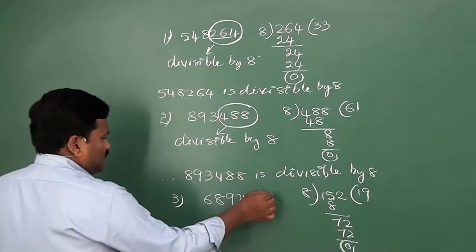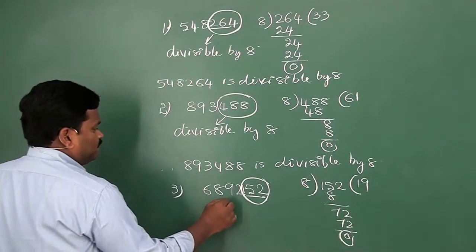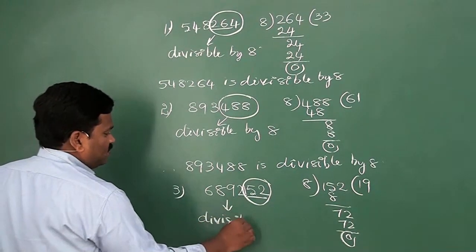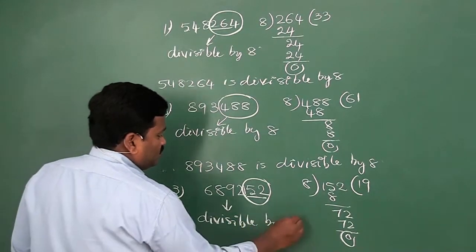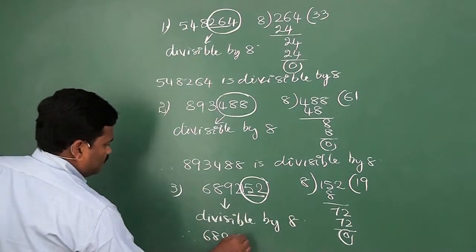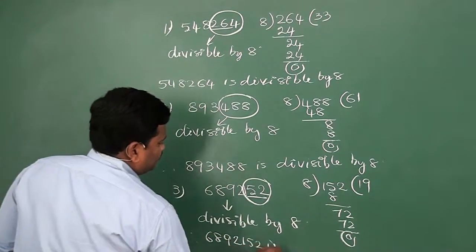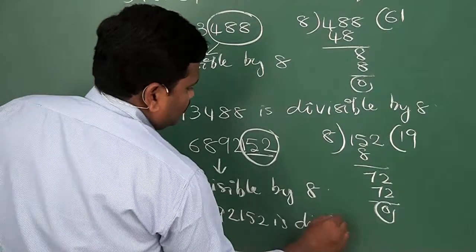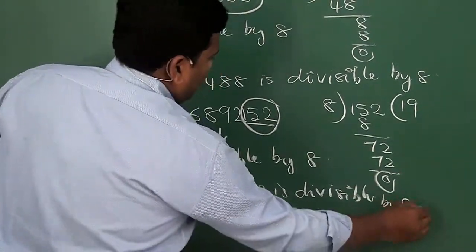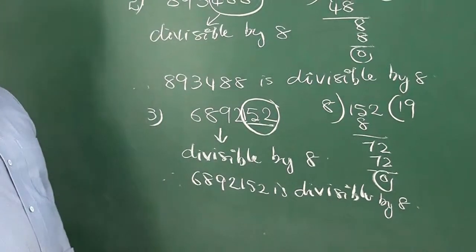See, this last 3 digits is divisible by 8. Therefore, the entire number is divisible by 8. Okay, is it clear?